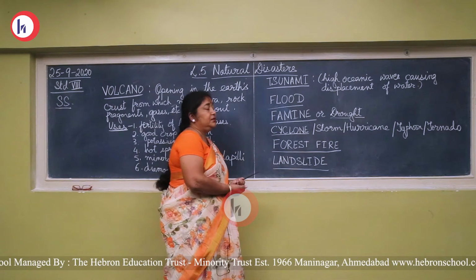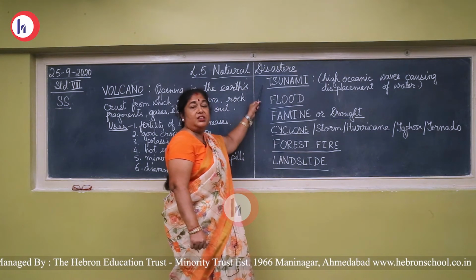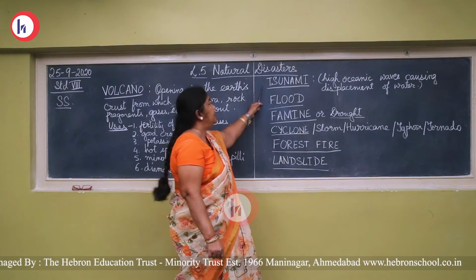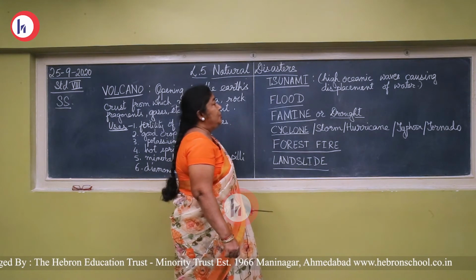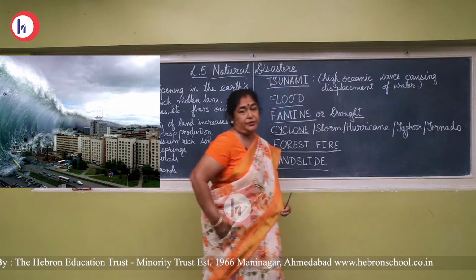Now the third disaster which takes place due to the disturbance in the interior of the earth is the tsunami. Tsunamis are high oceanic waves causing displacement of water.